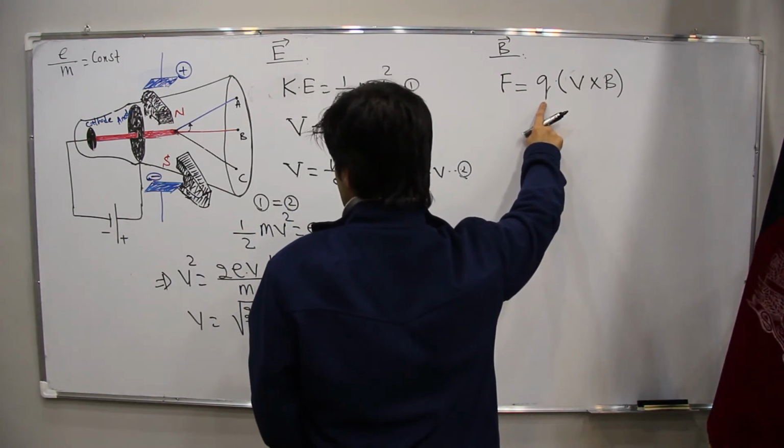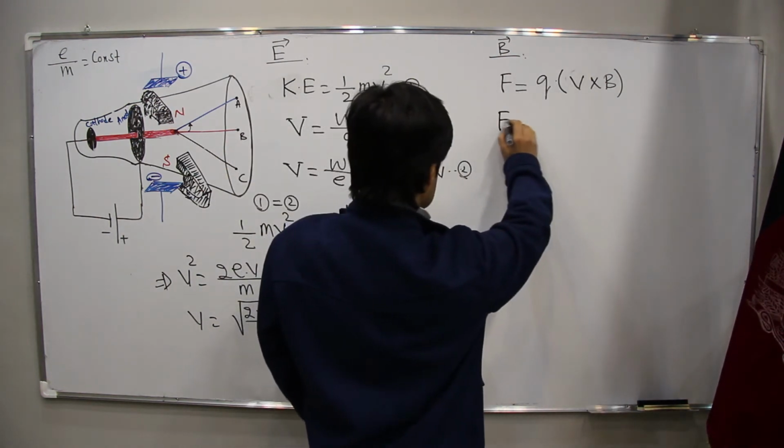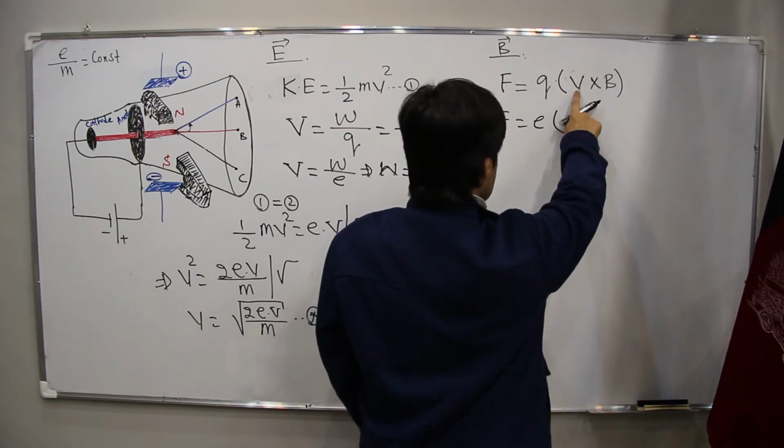Q is electron charge. It means F is equal to E v cross B.